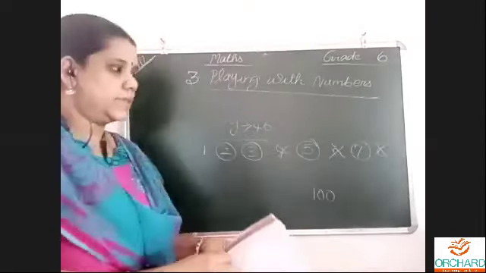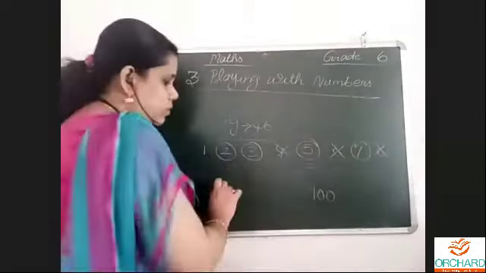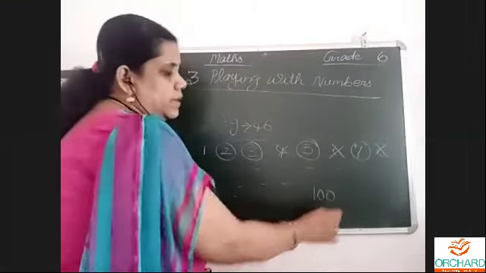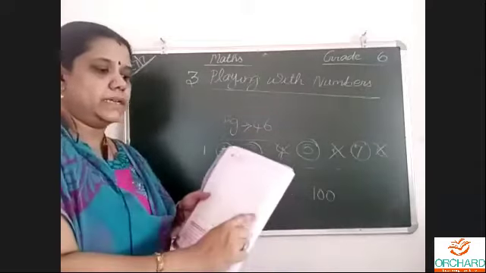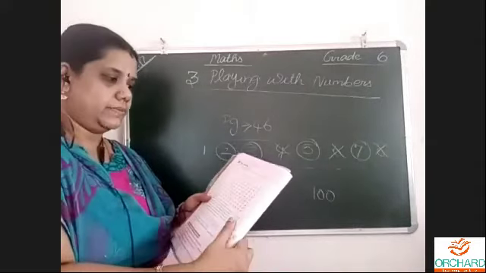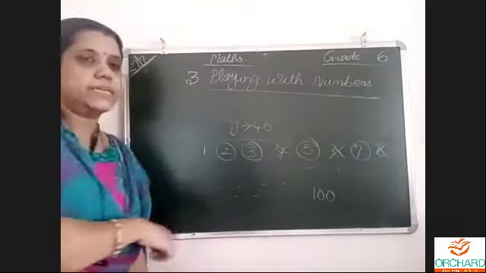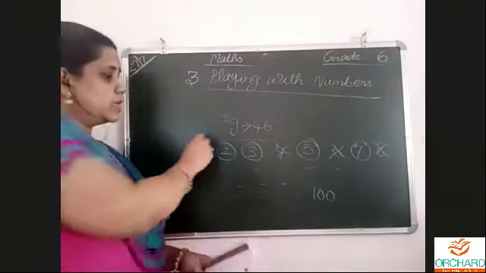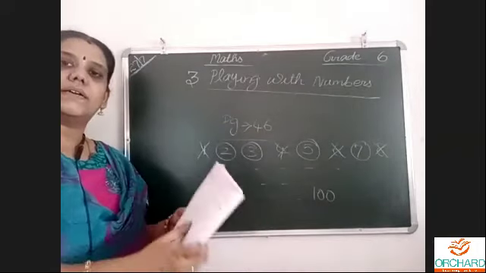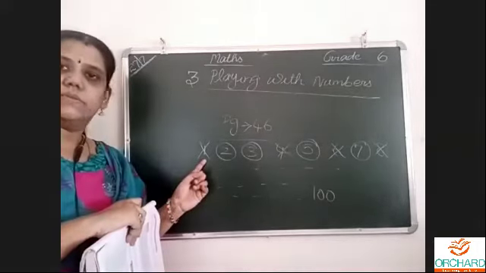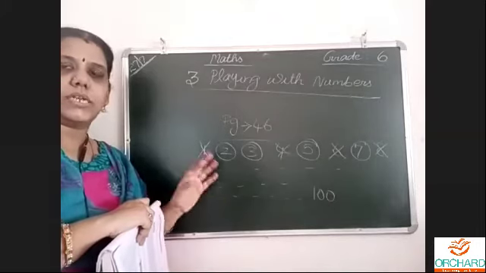Like this, they have given it up to 100, it keeps on going. I cannot write 1 to 100, it's given in the textbook. A big list of numbers from 1 to 100 is given. What to do in that? First, strike off 1. Okay. 1 is neither a prime nor a composite number. That's why strike off 1.